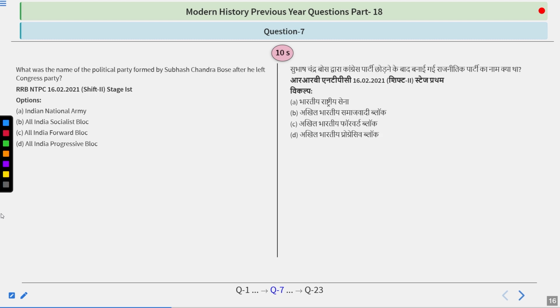What was the name of the political party formed by Subhash Chandra Bose after he left Congress Party? Indian National Army, All India Socialist Bloc, All India Forward Bloc, All India Progressive Bloc. Think about it.